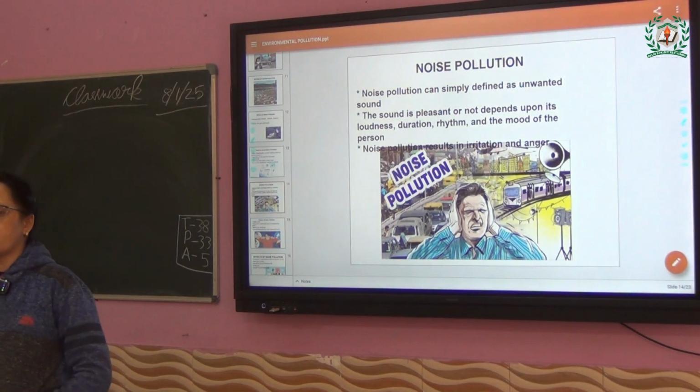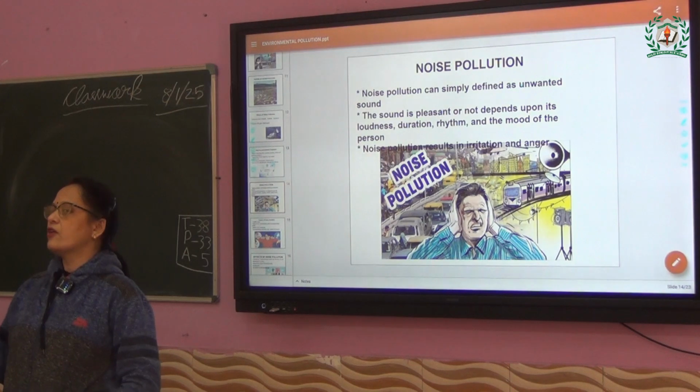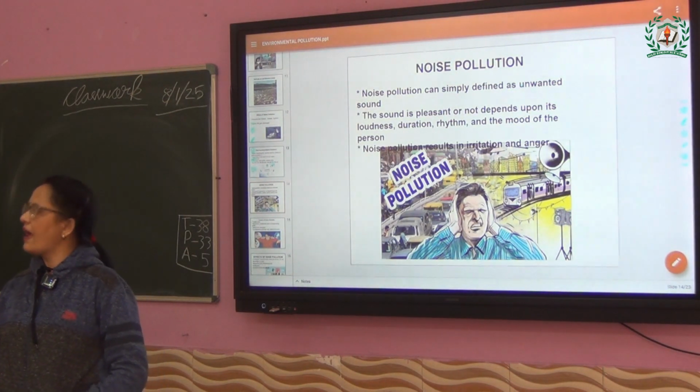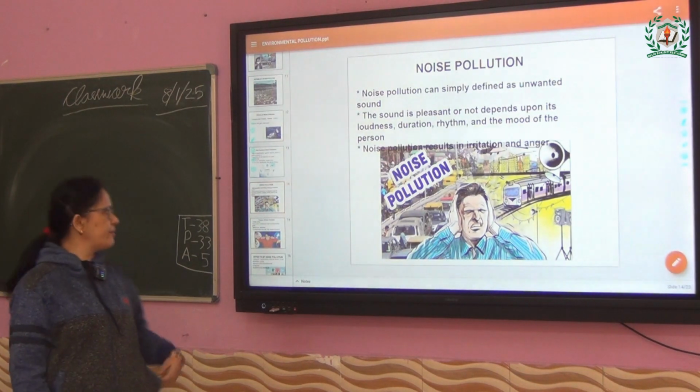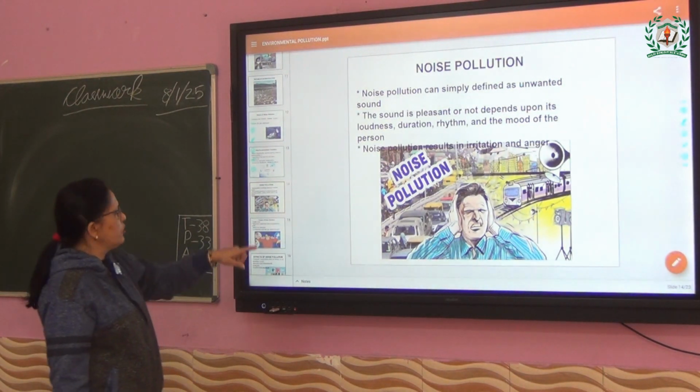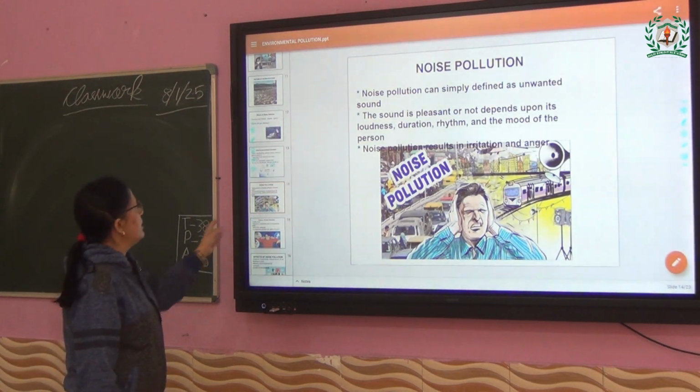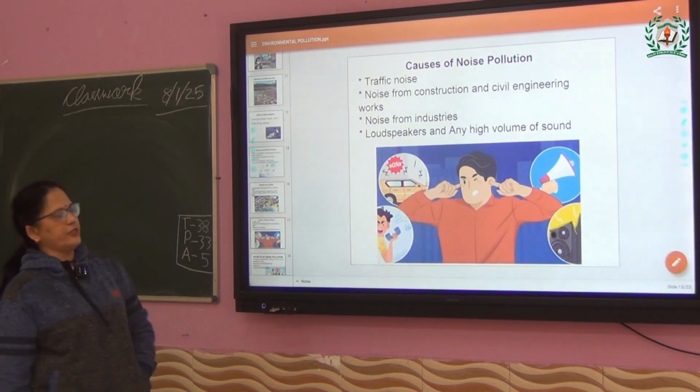That means it irritates people, it irritates and also it means making anger. Irritation and angriness comes. Okay. Due to noise pollution this happens. Now, causes of noise pollution.